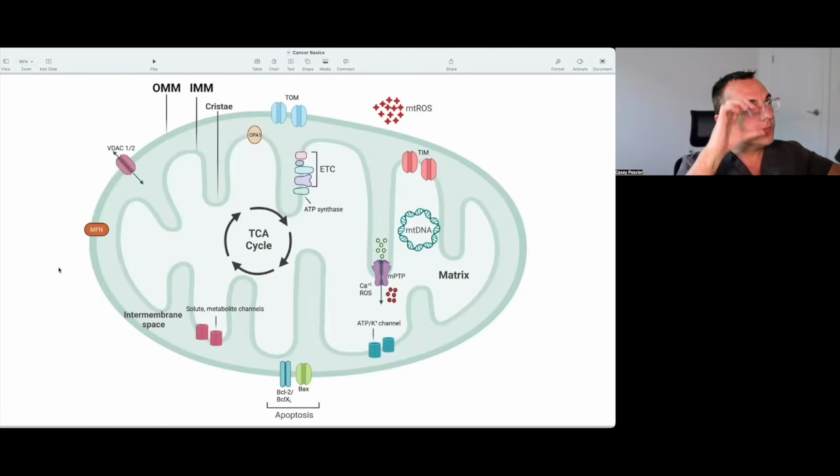Now let's zoom in even further, but instead of 3-dimensional, we're going to do 2-dimensional to really get a sense of where things are. Here's OMM, the outer mitochondrial membrane. Here's IMM, the inner mitochondrial membrane. Here's a cristae, like I mentioned. This is the inner membrane space. The TCA cycle, which we've gone over, is in the middle here. And then here's the electron transport chain, or the OXPHOS system. And then here's mitochondrial DNA. There are a lot of places where this organelle can go wrong.